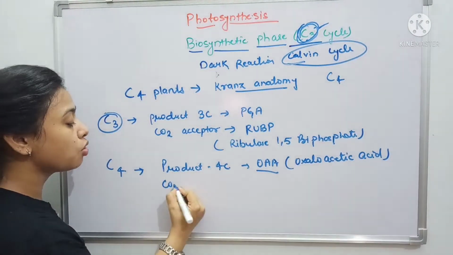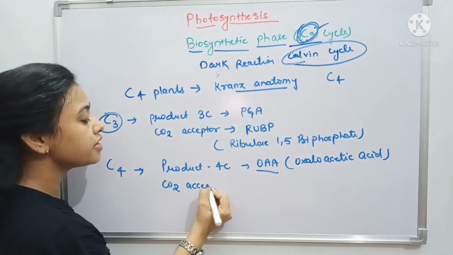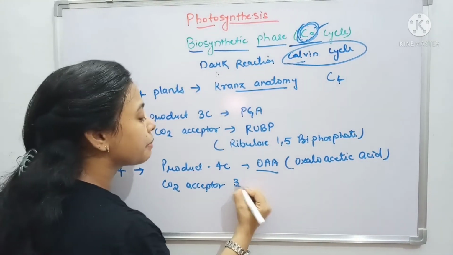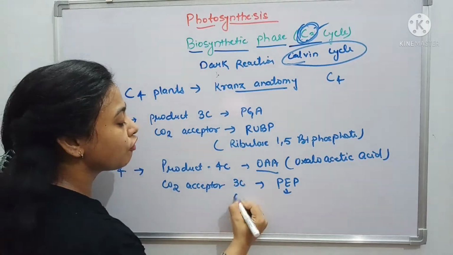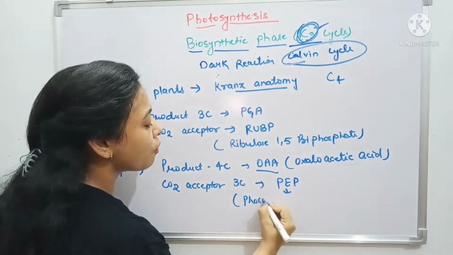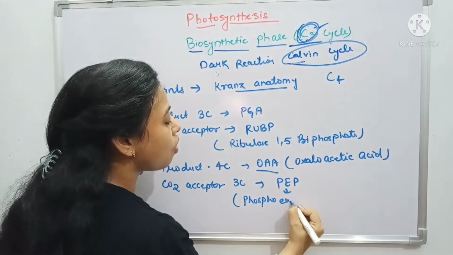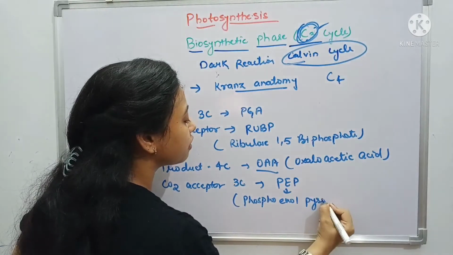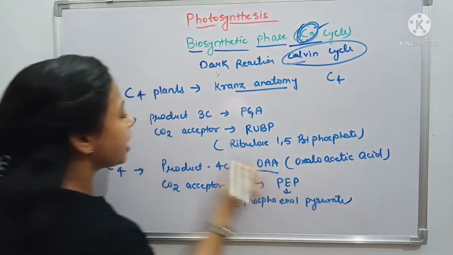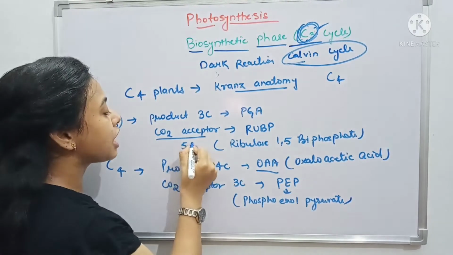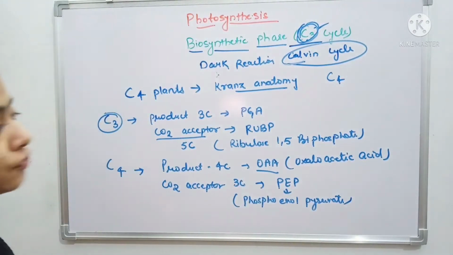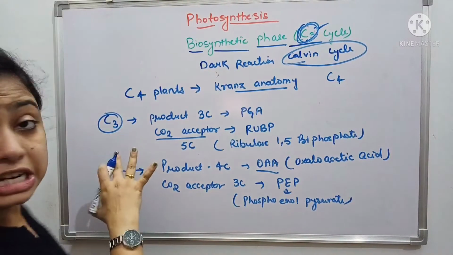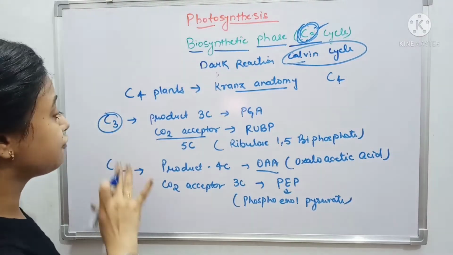And the first CO2 acceptor over here is a 3 carbon compound, phosphoenol pyruvate. I am writing the full form: phosphoenol pyruvate. Here in the C3 cycle the CO2 acceptor is the 5 carbon compound, ribulose 1,5 biphosphate. So this is a little information about the C3 and C4 cycles.